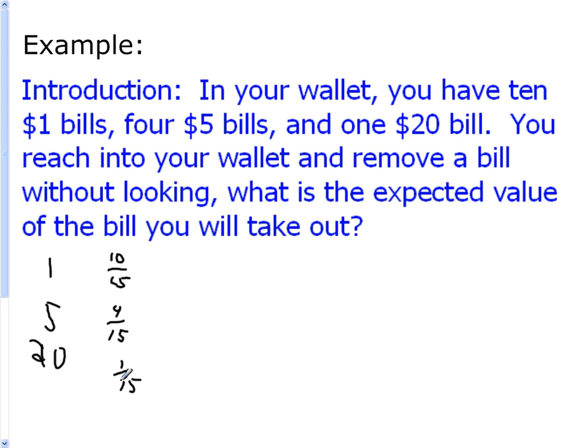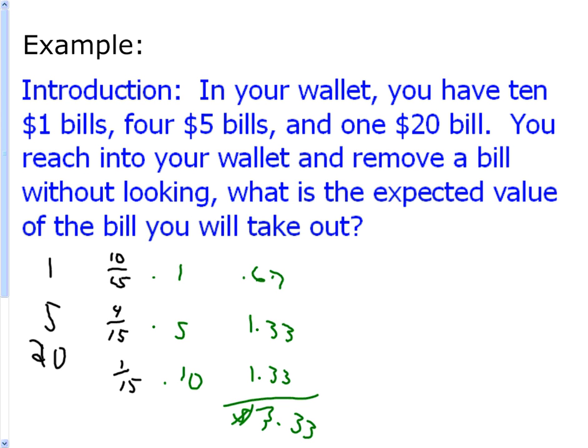How much do I get if I pick a $1 bill? A 1. And how much do I get if I did a 5? 5 and a 10. And then I multiply them all together. And this one comes out to 2/3, which is 0.66, actually 0.67. This one comes out to $1.33. This one comes out to $1.33. Grand total, $3.33. Raise your hand if you agree that it's about $3.33.